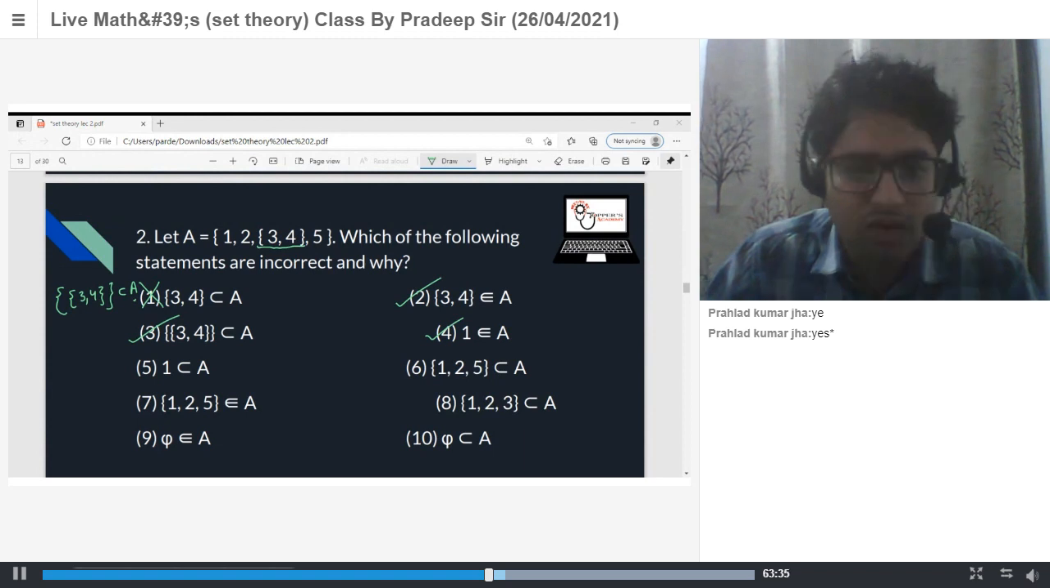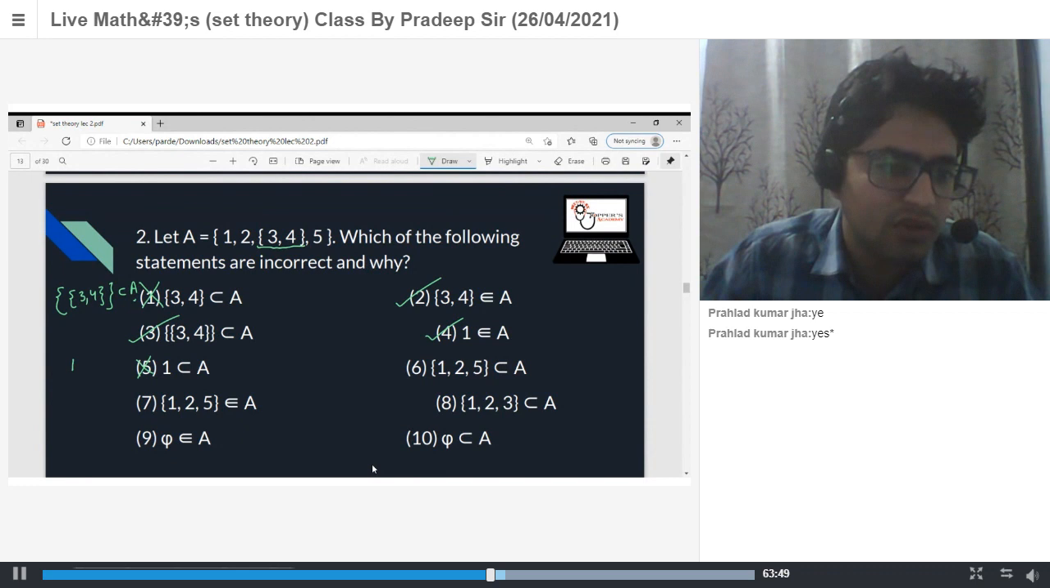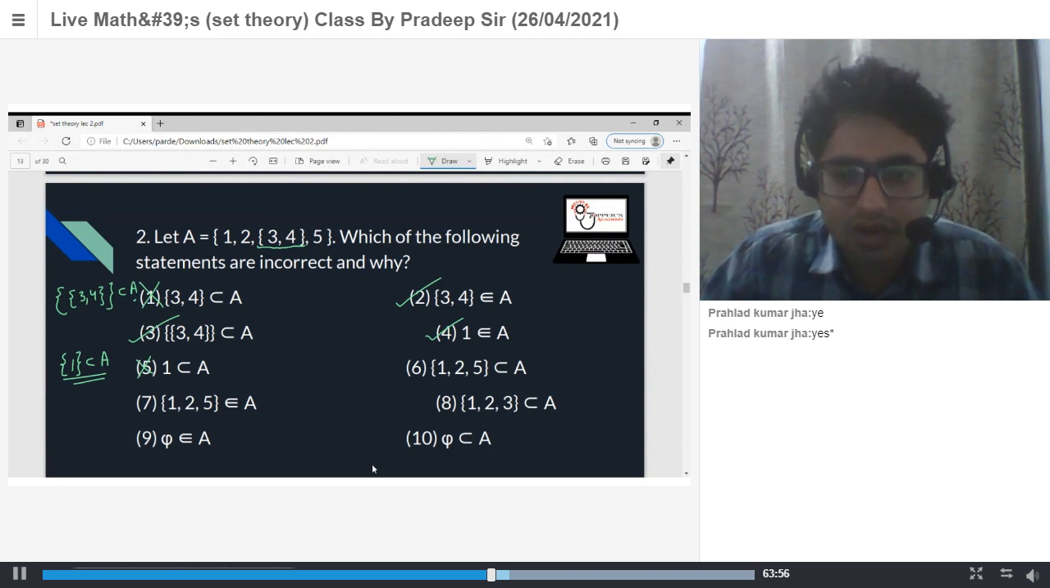Anindya, fifth. Sir, it's incorrect. Very good. It's incorrect. Why? One is an element, not a subset. Subset is which one? Subset is this one. This is a subset of A. Yes? Very good. Next one. Again, Dhruv.